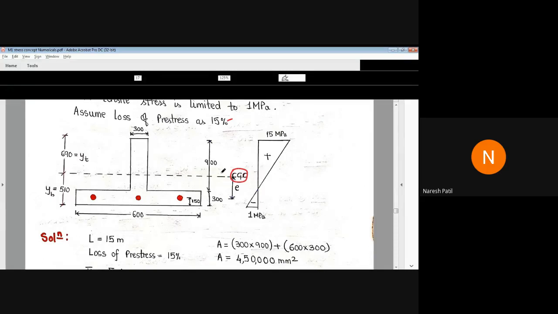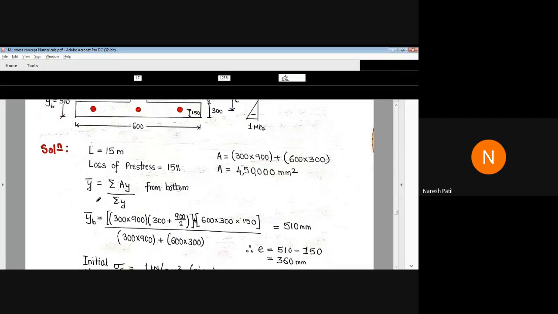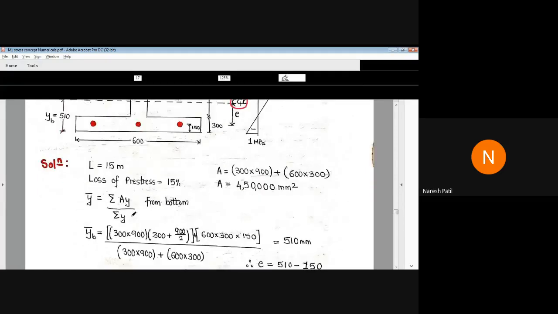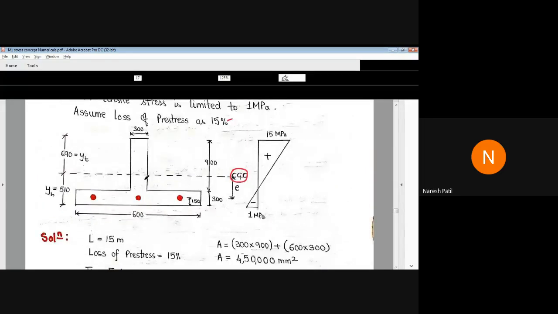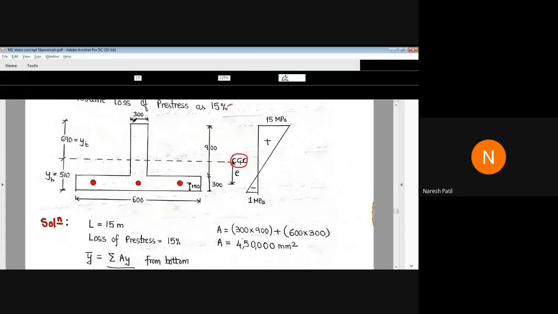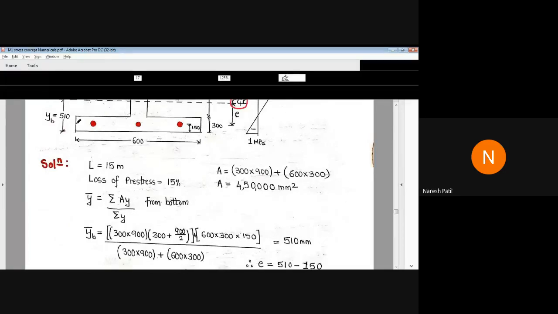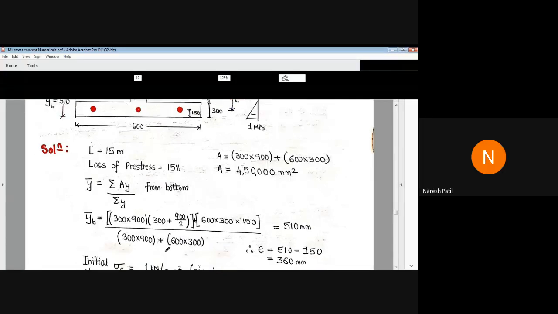Okay. So for that, again, we have the data: length, area, loss. For the CGC, again, sum of AY by sum of A. So what is AY? Again, 300 by 900 from bottom, into 900 by 2, for this section. Then plus 600 into 300, into 150, because 300 by 2 is 150, divided by total area.